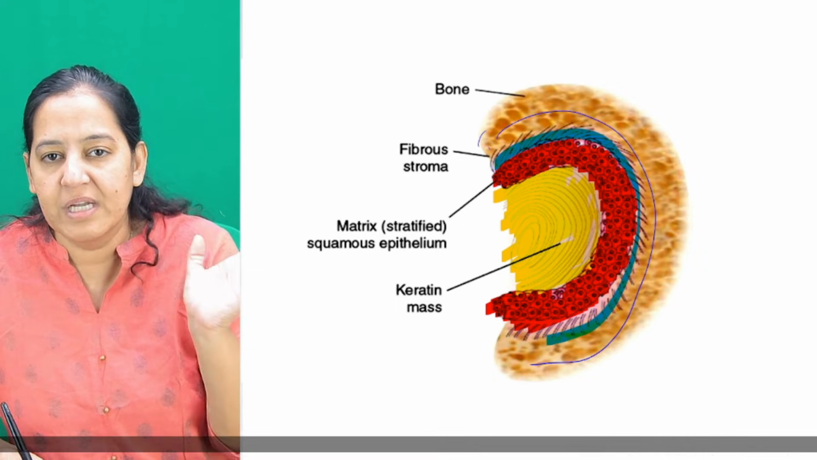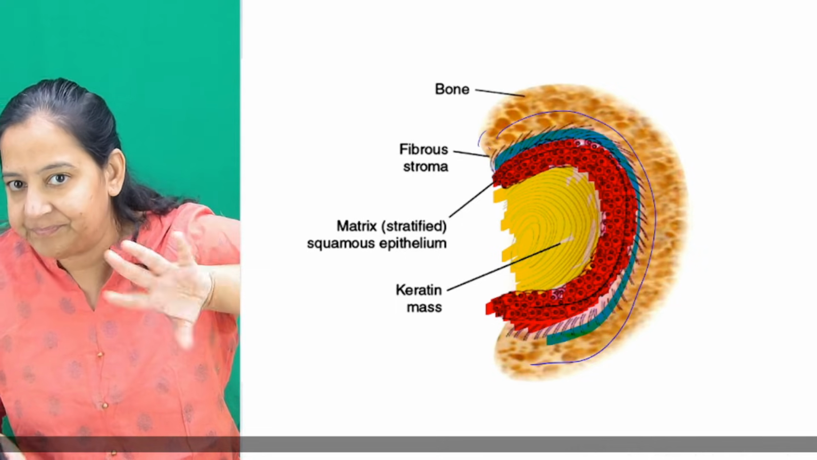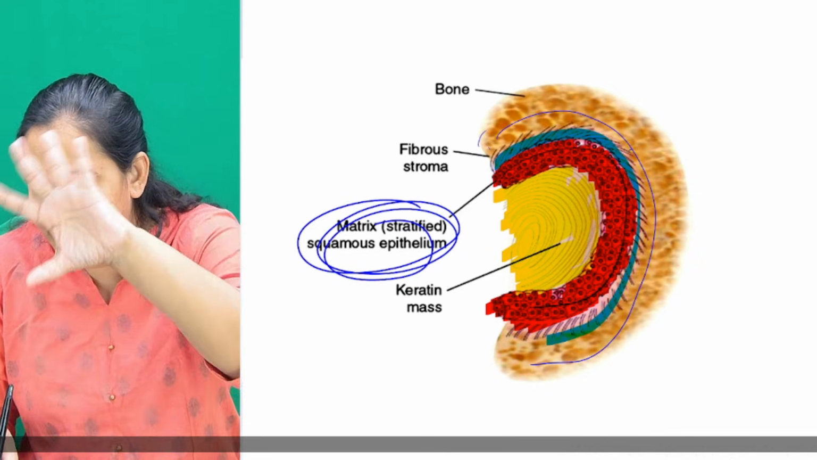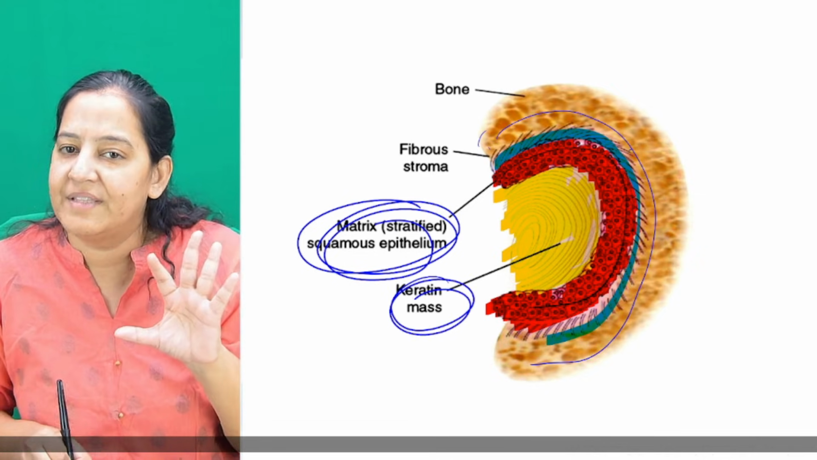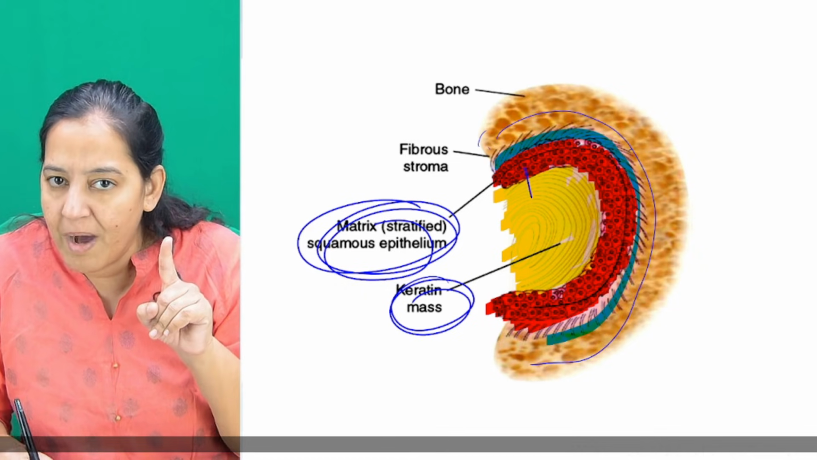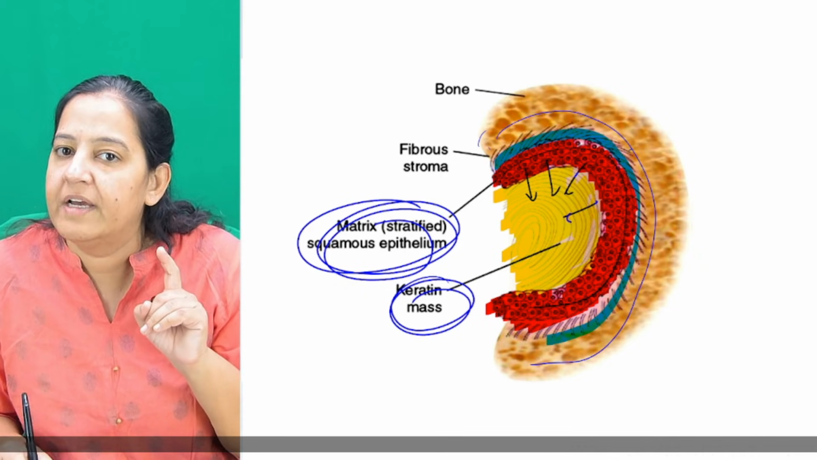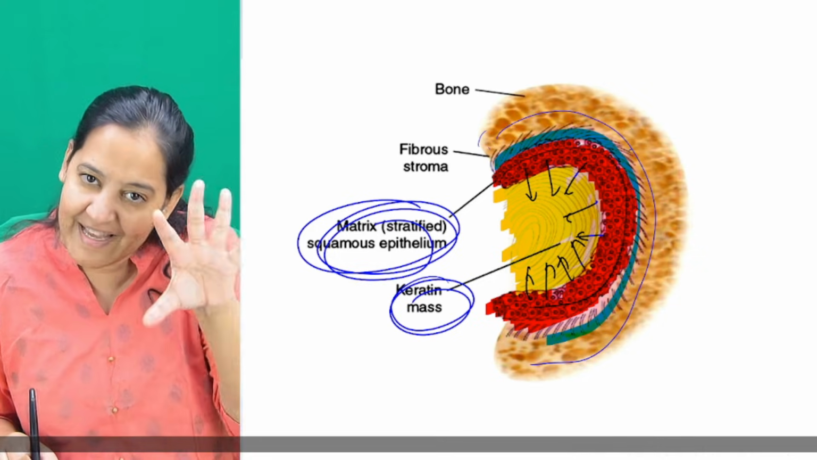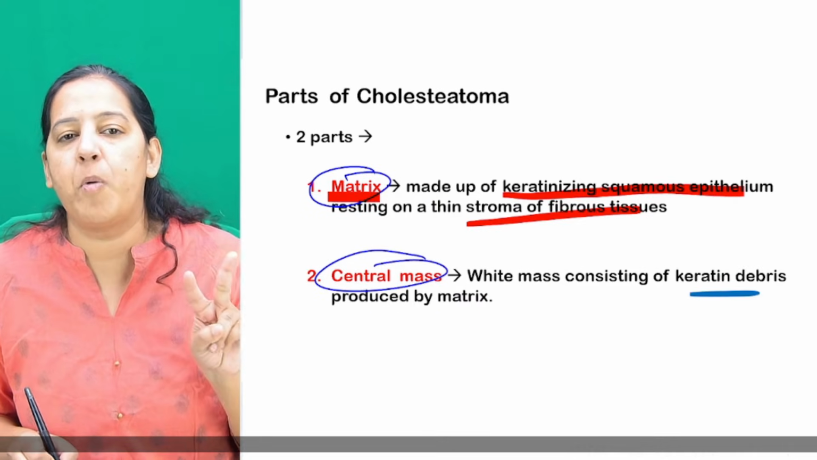What are the two portions? It is having an outer matrix, which is made up of stratified squamous epithelia, the red color, and a central mass, that is keratin mass. So the yellow mass is laid by the red portion only. It keeps on laying, and it is getting accumulated there. So these are the two parts of cholesteatoma.